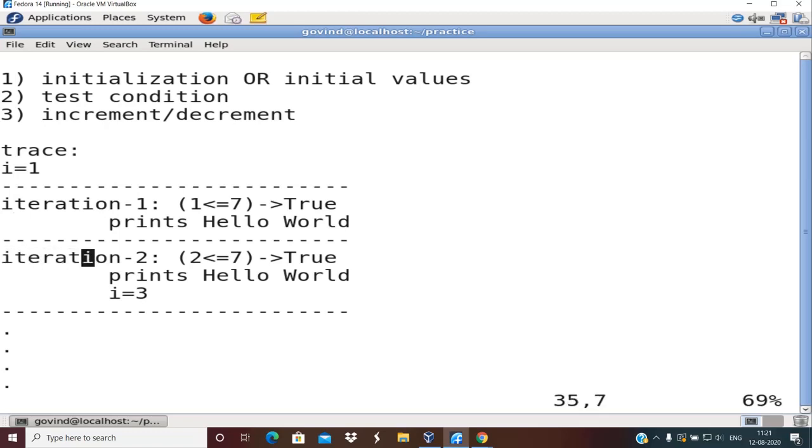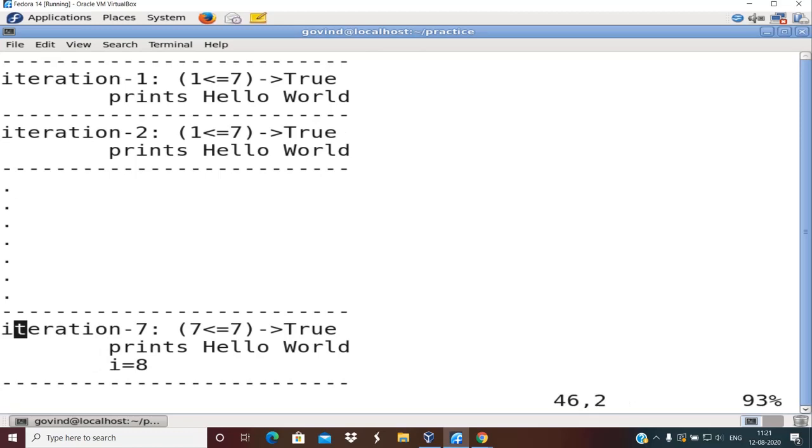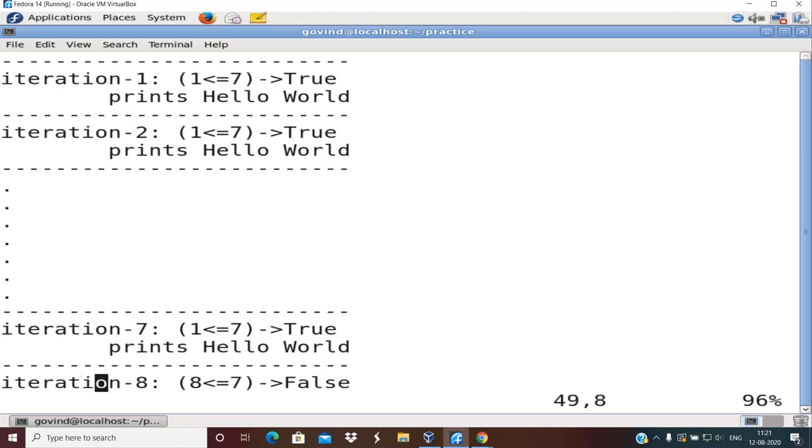So in the second iteration, it is not 2 less than or equal to 0, it is 1 less than or equal to 0, and it prints hello world. There is no increment, so I remains 1. Even after the end of the 7th iteration, I will still remain 1. Even at the end of the 8th iteration, I will still remain 1.